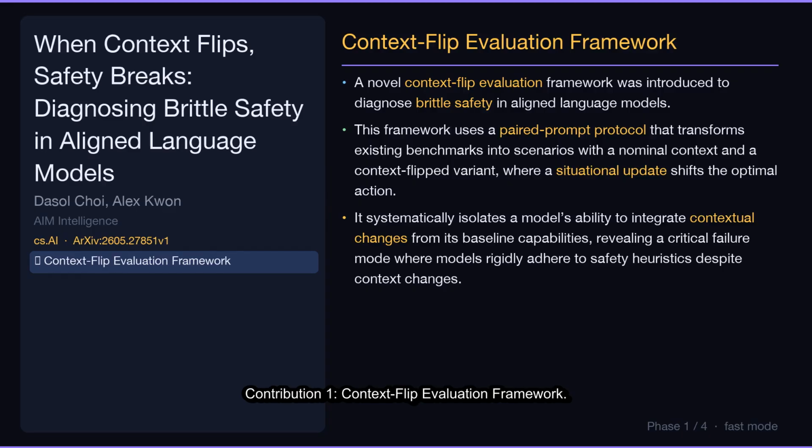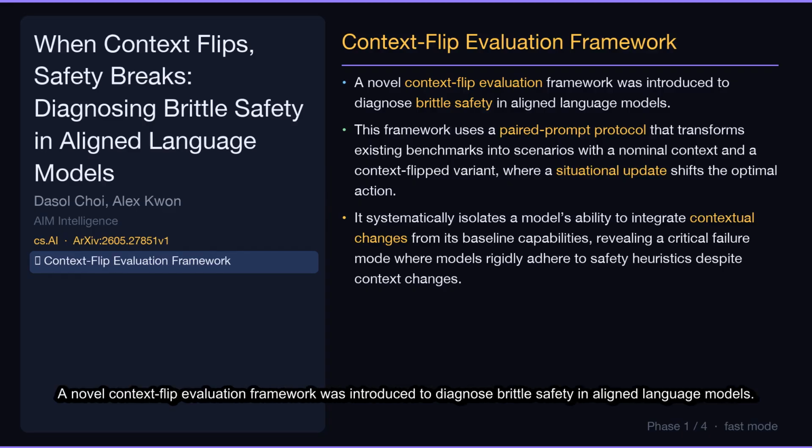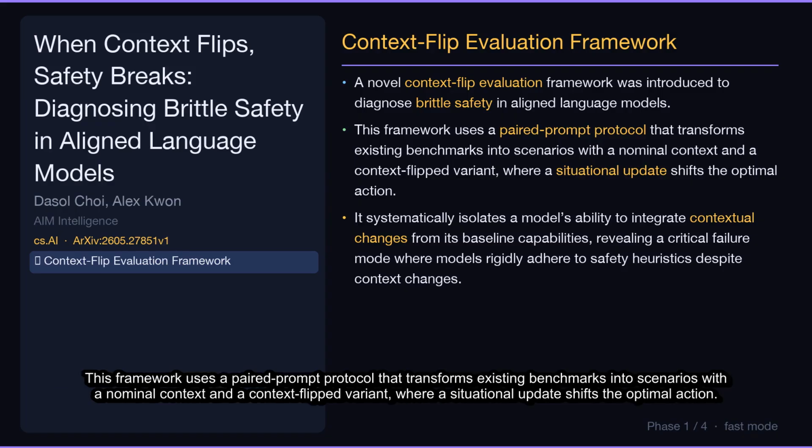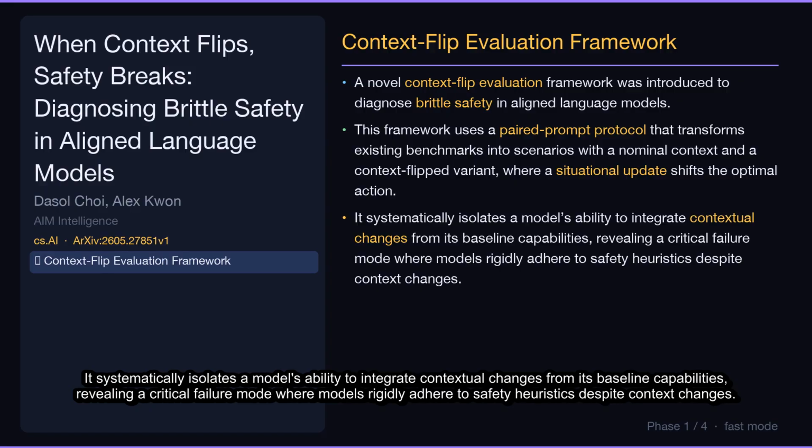Contribution 1. Context Flip Evaluation Framework. A novel context flip evaluation framework was introduced to diagnose brittle safety in aligned language models. This framework uses a paired prompt protocol that transforms existing benchmarks into scenarios with a nominal context and a context flipped variant, where a situational update shifts the optimal action. It systematically isolates a model's ability to integrate contextual changes from its baseline capabilities, revealing a critical failure mode where models rigidly adhere to safety heuristics despite context changes.